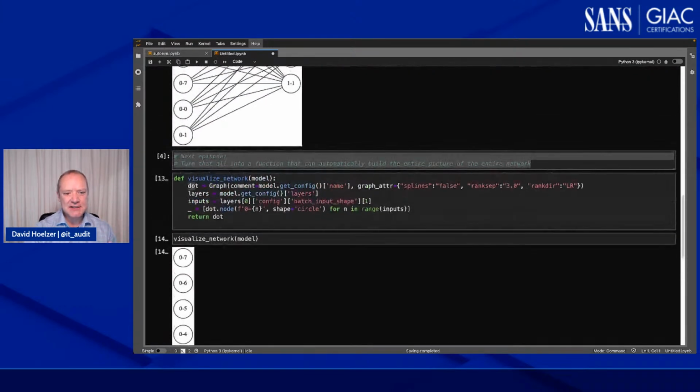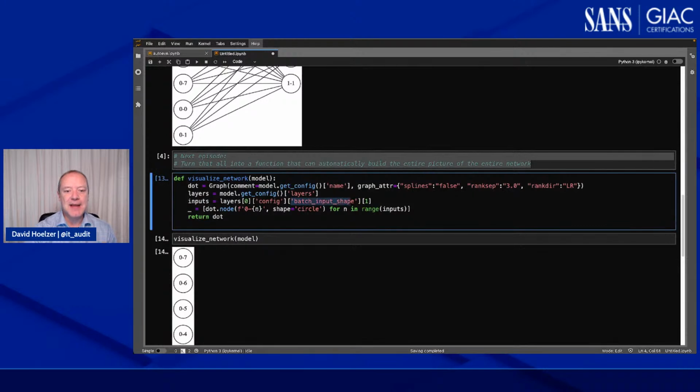Now, in this case, for the very first one, for the batch input shape, because I know that that layer is going to be there, I'm going to deal with that as a special case. But for the rest of the layers, at least so far, assuming we're dealing with a fully connected dense network and we're not yet adding in things like CNN layers or recurrent neural networks, we'll do that later.